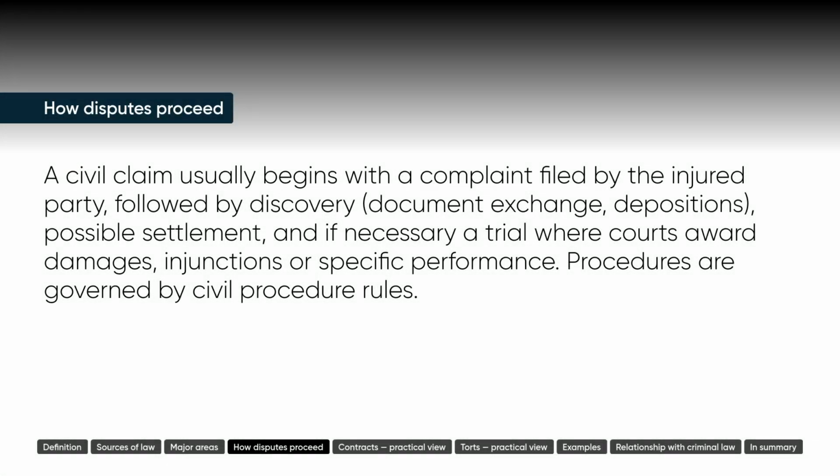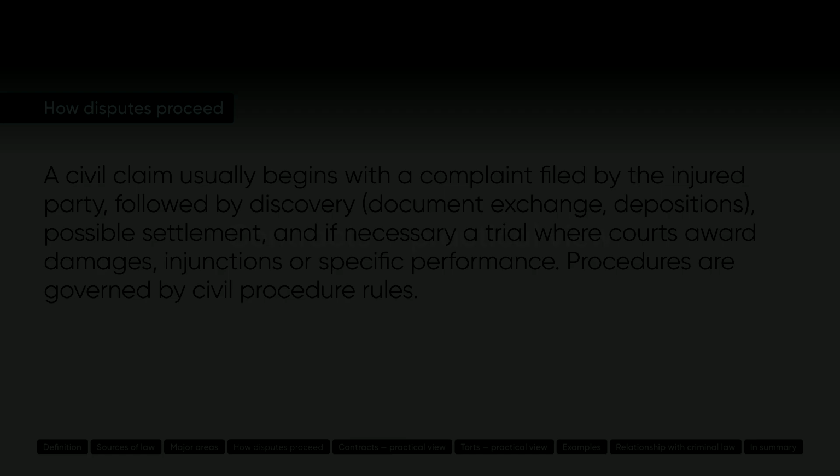How disputes proceed. A civil claim usually begins with a complaint filed by the injured party, followed by discovery, document exchange, depositions, possible settlement, and if necessary a trial where courts award damages, injunctions, or specific performance. Procedures are governed by civil procedure rules.